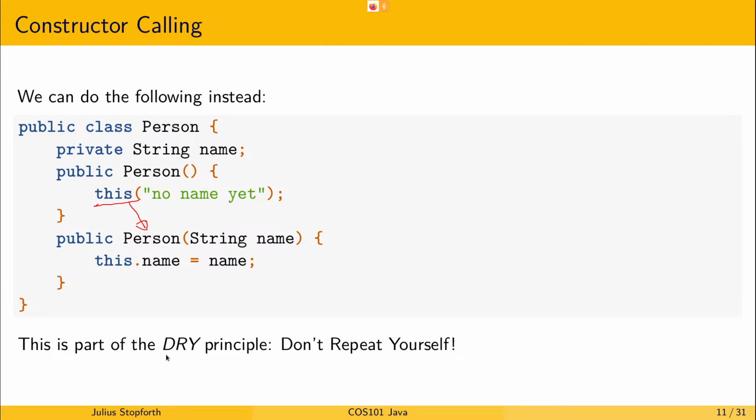This is all part of something called the DRY principle: don't repeat yourself. You don't want to waste too much code. You can just build default constructors. Is everyone with me? Can you say one more time, please? In this case, we have a default constructor, but we've overloaded it to take a name parameter as a string, and we can actually call the overloaded method over here.